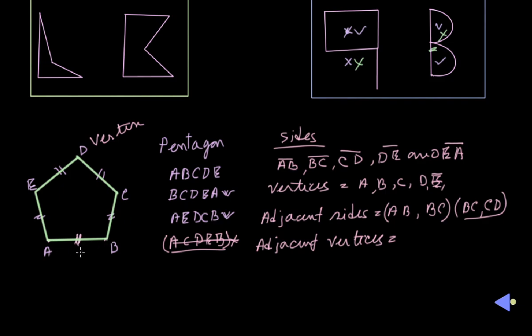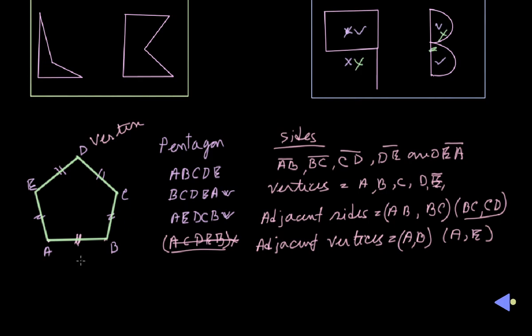A is a vertex, B is a vertex, so A, B are adjacent vertices. At the same time, A and E are also adjacent vertices. You can find other adjacent vertices in the same way.